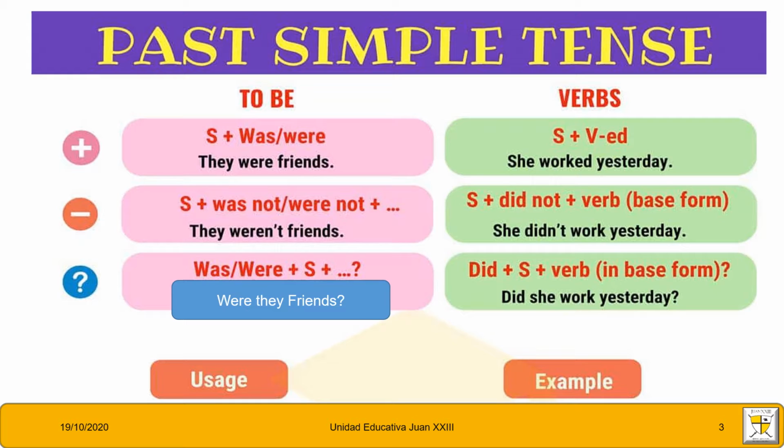Okay. They weren't friends. Here we have the negative, weren't, wasn't: were plus subject plus the complement is in questions. Okay, this is a little mistake. Here the correct way is to write it differently. The correct way to make a question with the verb to be is: were they friends?